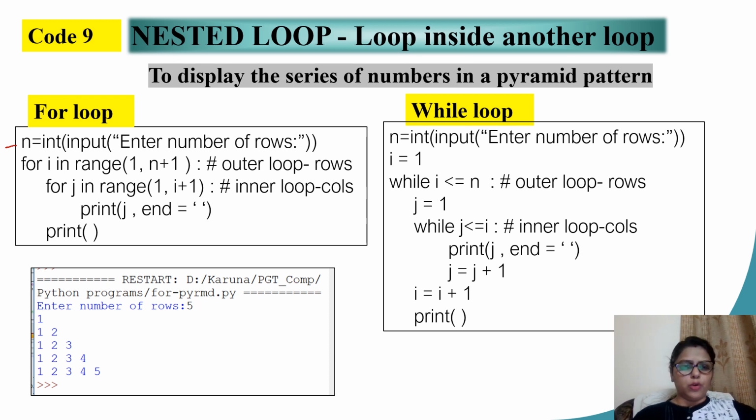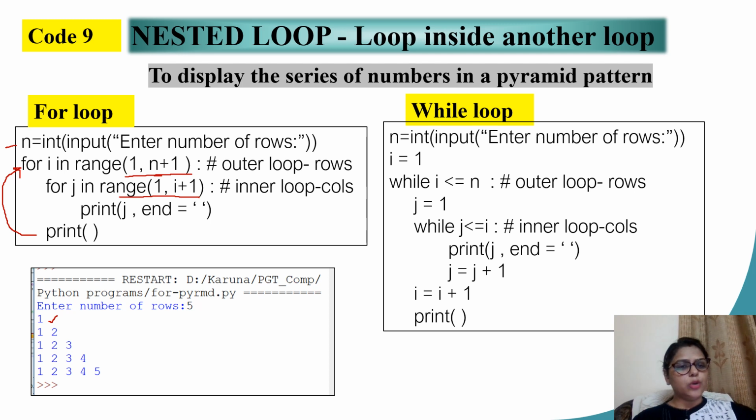So here I take the number of rows as n, user input. Now I start with the for loop, for i in range 1, n plus 1. This would mean n iterations, right? Let us assume the first case, when the value of i is 1. The inner loop here is going to execute only one time. See, range 1, 2, that is i plus 1, would mean only one iteration. What am I doing over here? I'm printing the value of j. j right now is 1. After one iteration, this loop is going to terminate. I print a blank line and then I move to the next iteration of my outer loop.